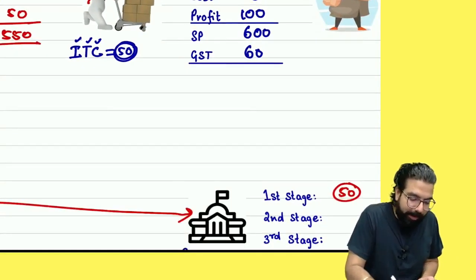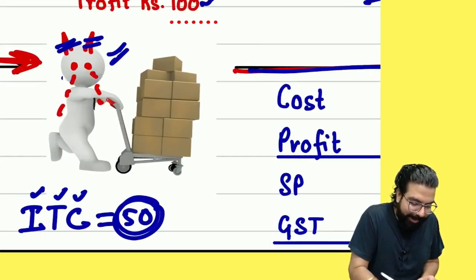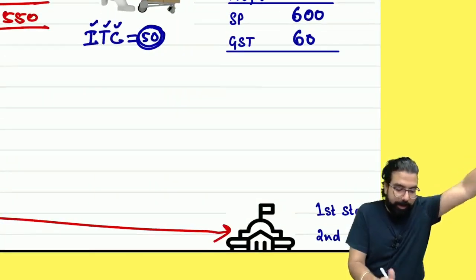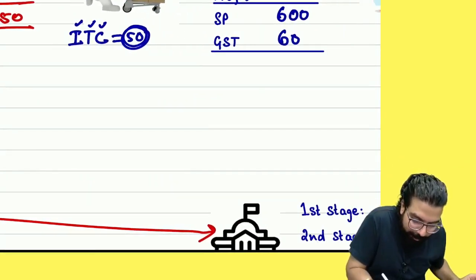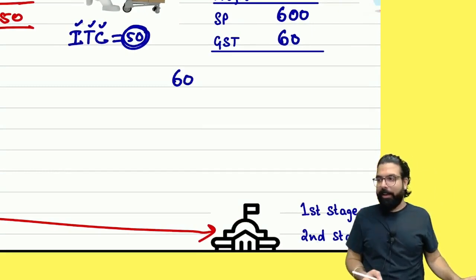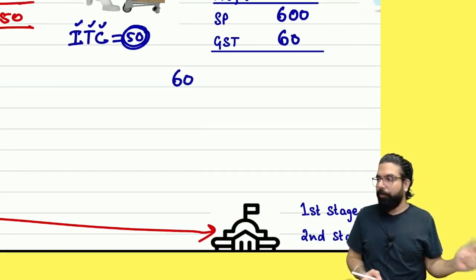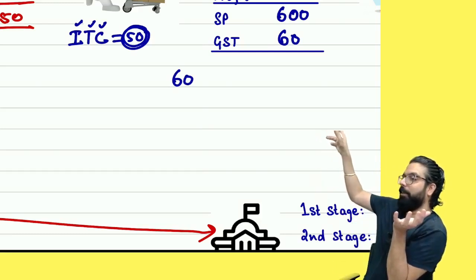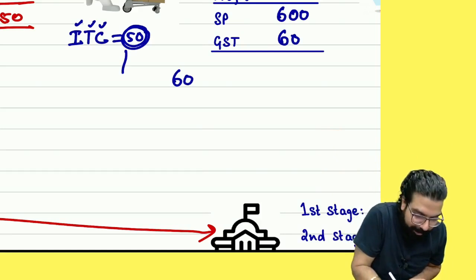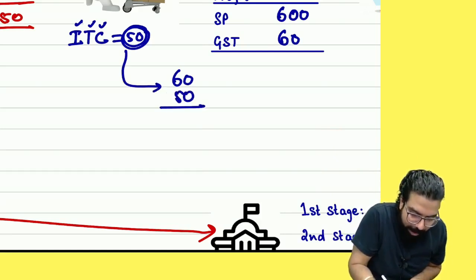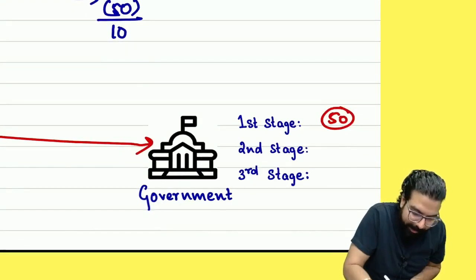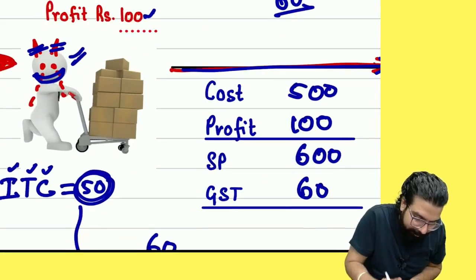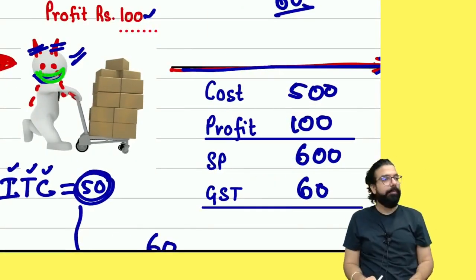Now, can you tell me, what will I do? I will tell the government, listen, how much did I collect from the customer? 60 rupees, government, I already collected. Is my point clear to all? Government, I collected 60. How much do you have to pay me? 50. I will deduct this 50 here, and I'll pay you only the rest. And at the second stage, how much did the government get? People, is this person happy? Any doubt till here?